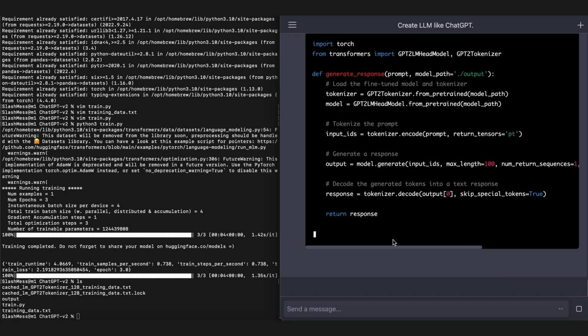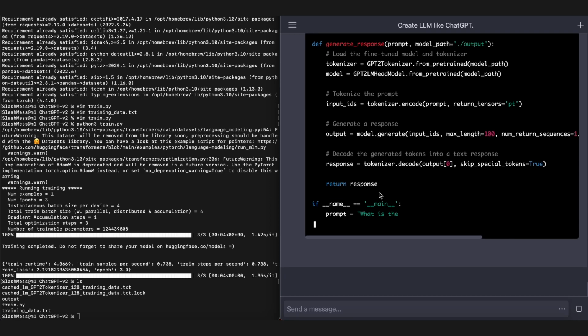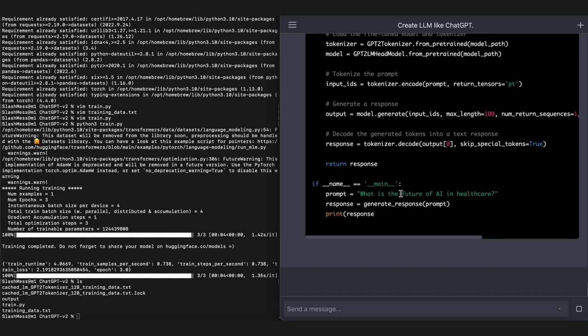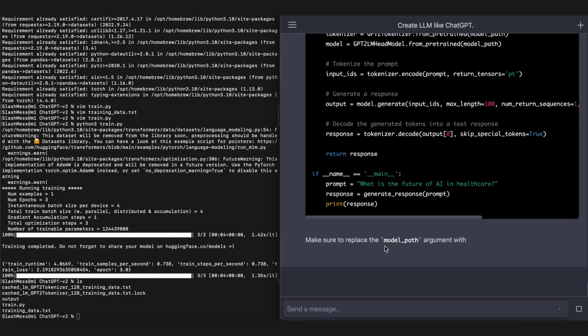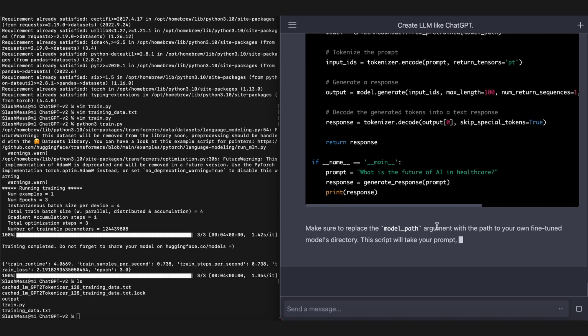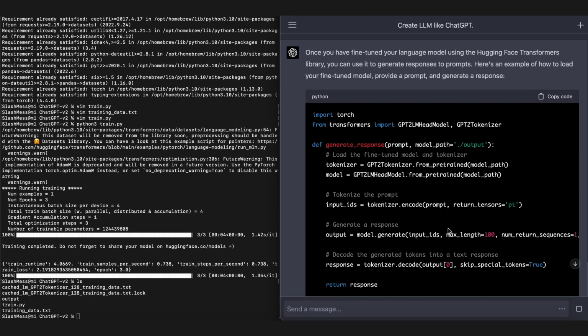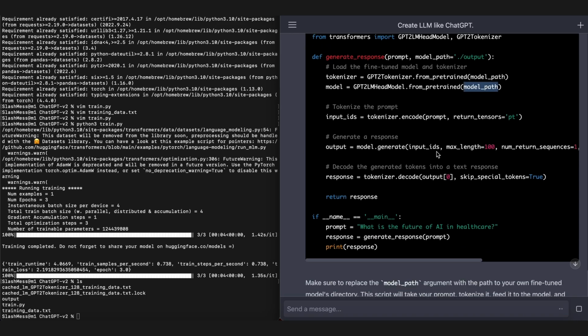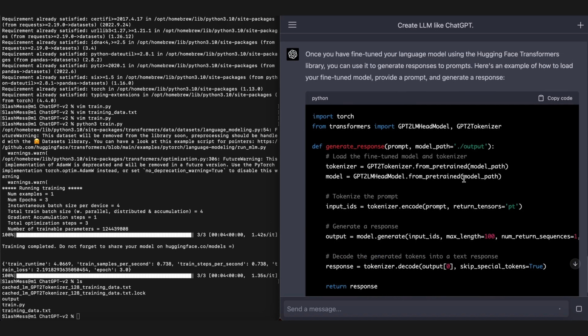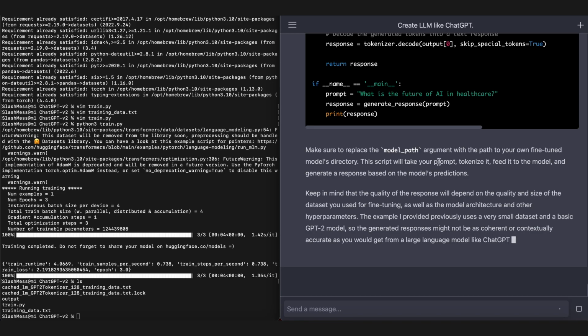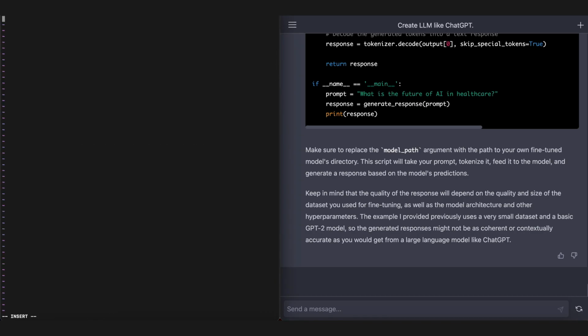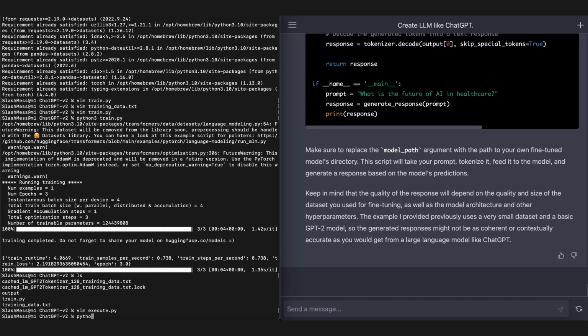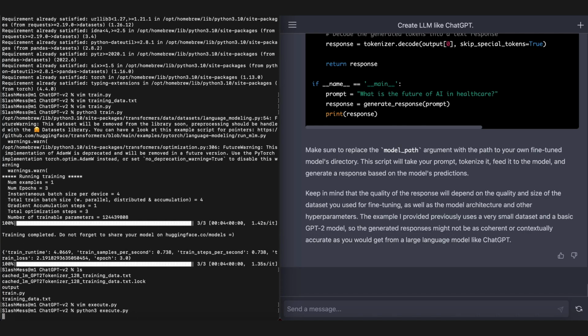GPT-2, the pre-trained model, is doing all the heavy work here, but it is really cool to interact with it. Okay, then we're using, what is the future of AI in healthcare? That's a very interesting default prompt. With model path to the faster fine-tuned model. Where is model path? Model path to generate response prompt. Oh, we're defaulting to output. Okay, sweet. Okay, we'll run this in, I'll call it execute.py, paste this in, and I will give this a little run.